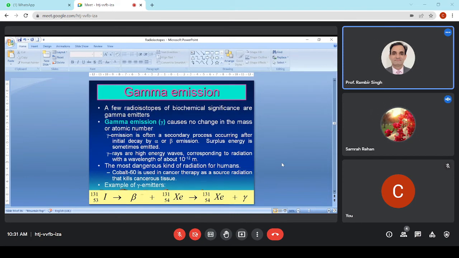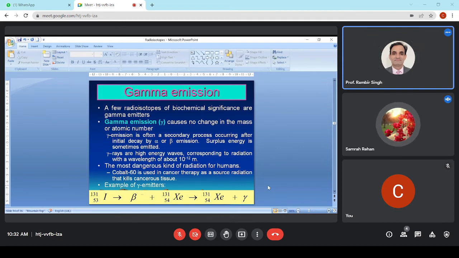Then we have gamma radiation. A few radioisotopes of biochemical significance are gamma emitters. Gamma emission causes no change in the mass number or atomic number. It is often a secondary process occurring after the initial decay by alpha or beta emission. Surplus energy is emitted as gamma radiation. Here, this is xenon 131, 54. There is no change in the mass number or atomic number, so the atom is the same, but gamma radiation is emitted.